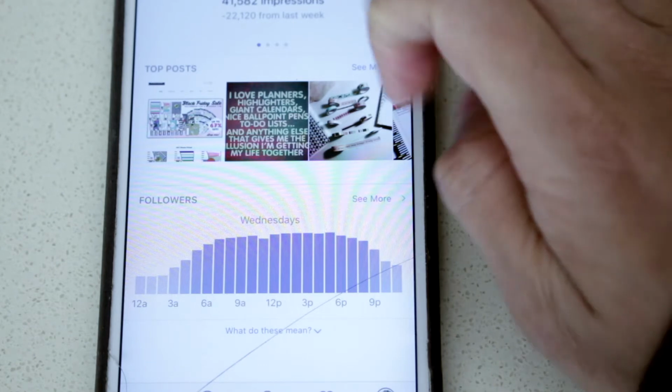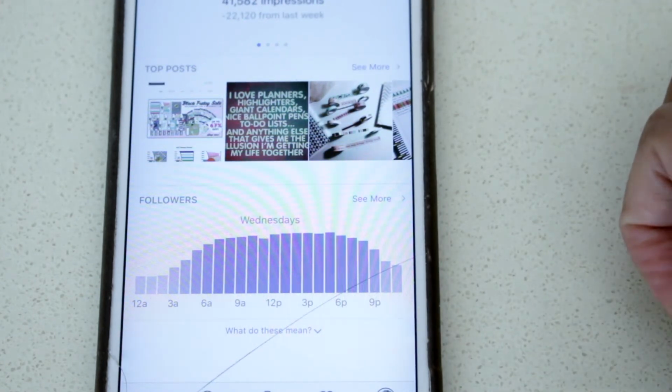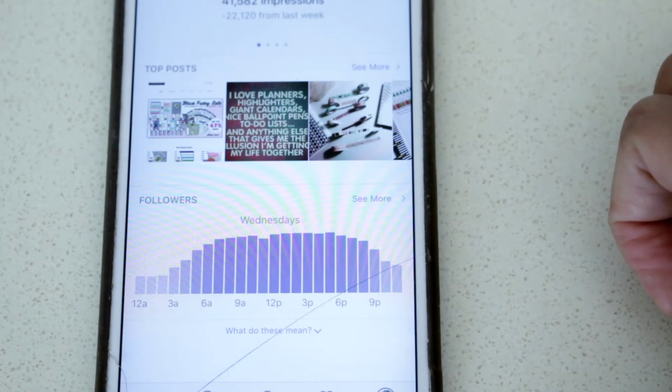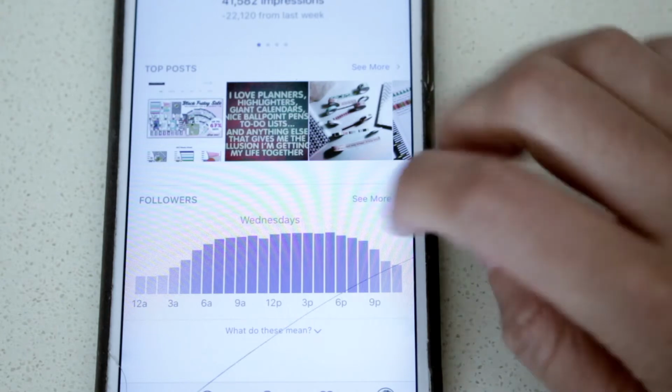And 6 p.m. And this is just judging by all the Wednesdays that I've had my account. So this lets you know when your followers are looking at your account. So this kind of gives you an idea of when you may want to post your pictures, okay? I'm not a person who really looks at when I should post my pictures. I just post them, but if you really want to get a feel for when your followers are looking at your pictures, this is a good way to do it.